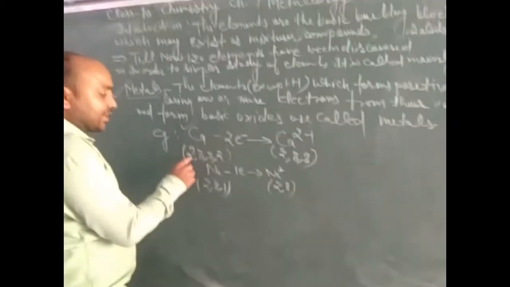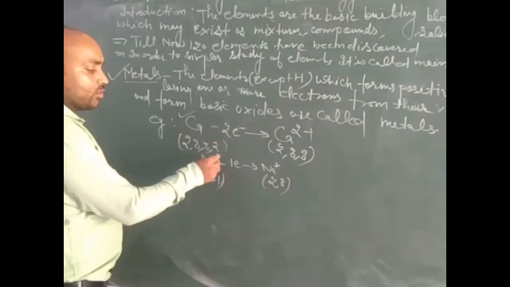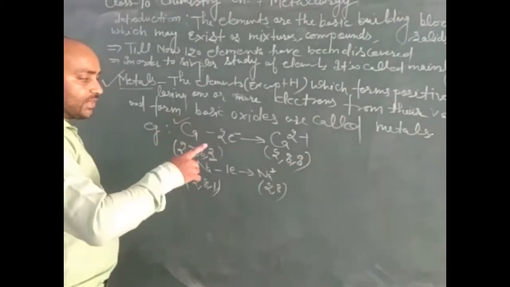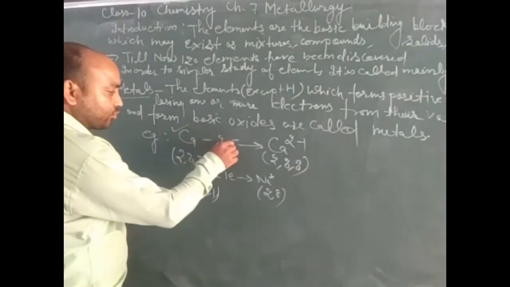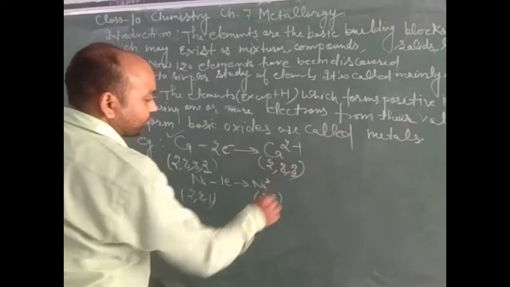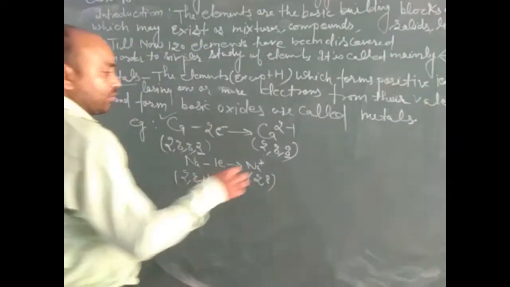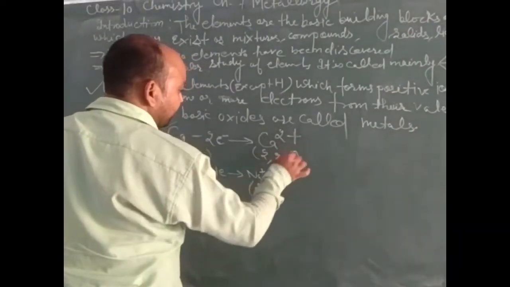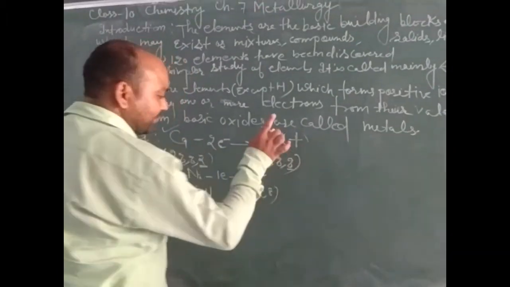For example, calcium has electronic configuration 2, 8, 8, 2, meaning 2 is the valence shell electron. When calcium loses 2 electrons, it becomes stable, meaning its outermost shell has 8 electrons. Now it gains 2 positive charge, so it is a calcium cation.